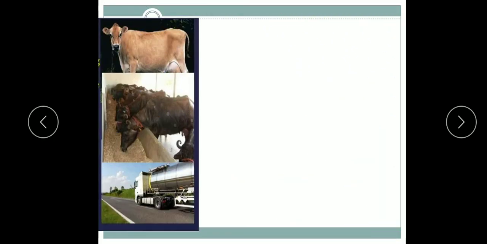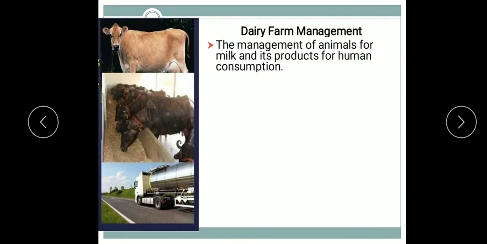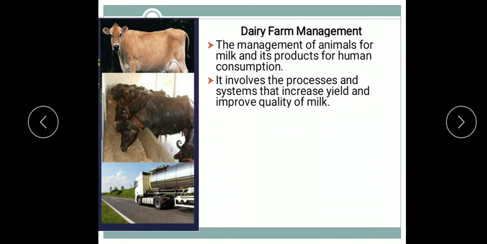Now next we will study dairy farm management. What is dairying? Dairying can be defined as the management of animals for milk and its products for human consumption. Dairy farm management involves the processes and systems that increase yield and improve quality of milk.